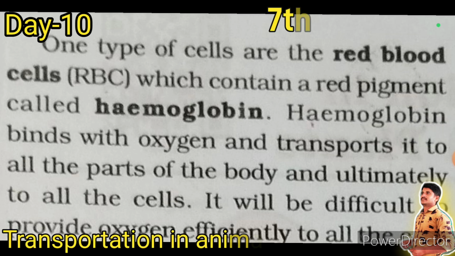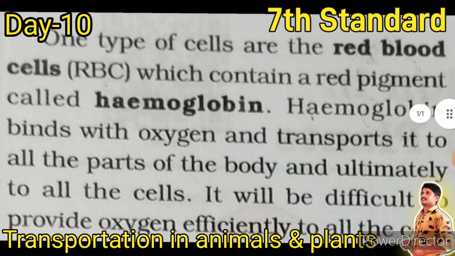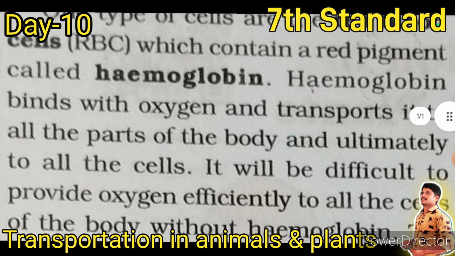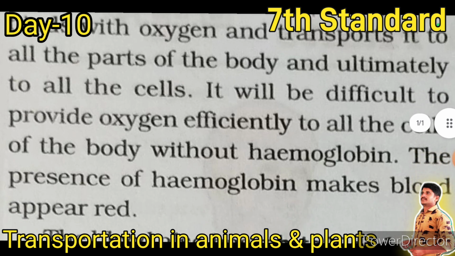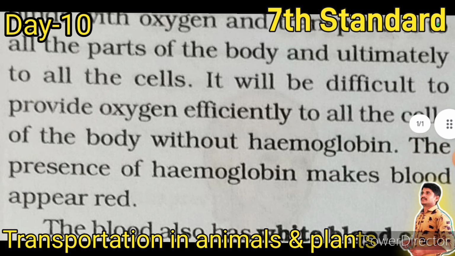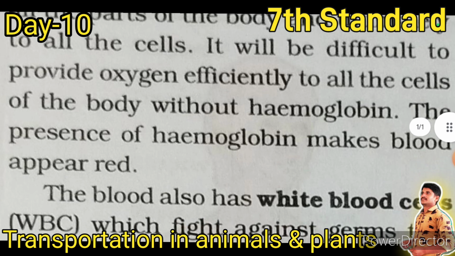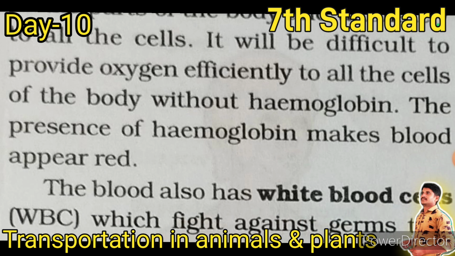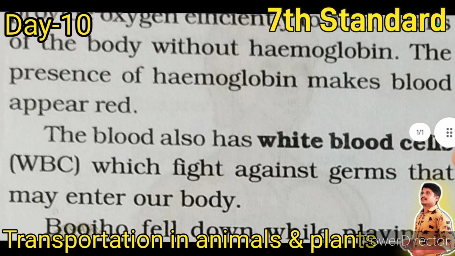One type of cells are the red blood cells, RBC, which contain a red pigment called hemoglobin. Hemoglobin binds with oxygen and transports it into all the parts of the body and ultimately to all the cells. It will be difficult to provide oxygen efficiently to all the cells of the body without hemoglobin. The presence of hemoglobin makes blood appear red.